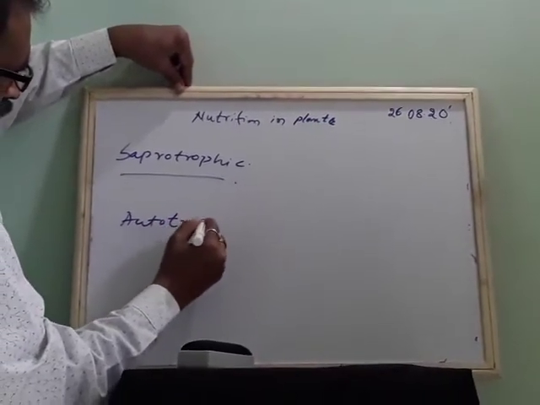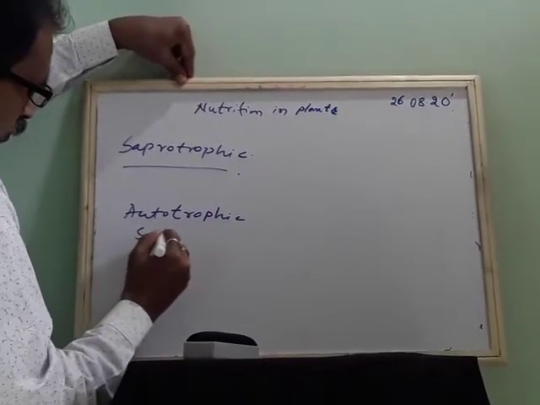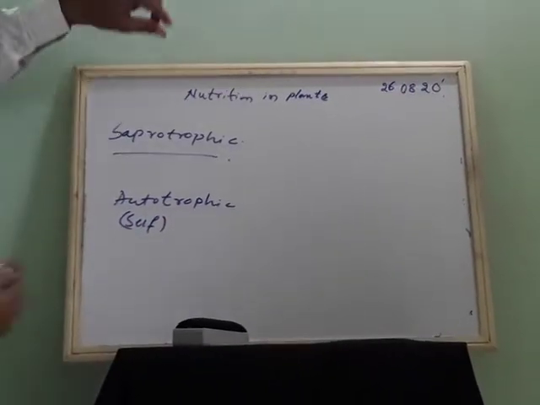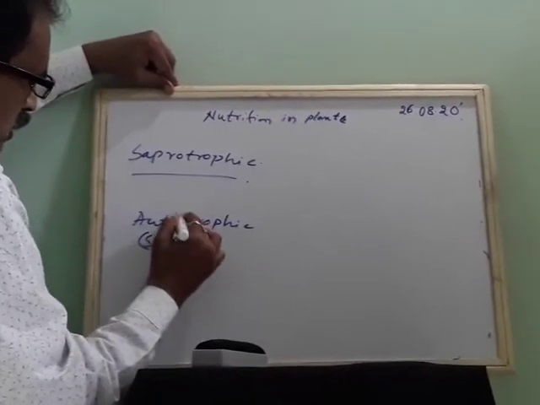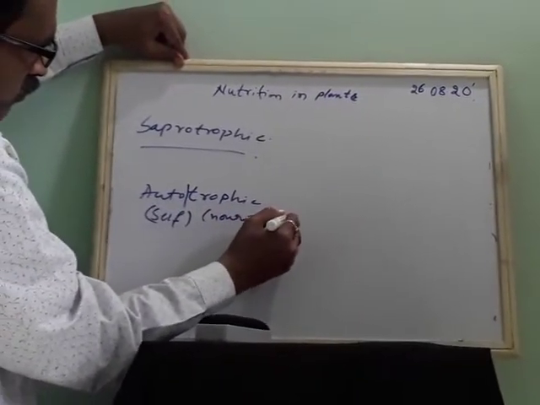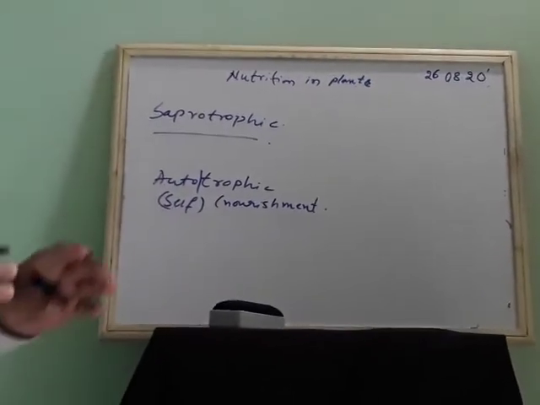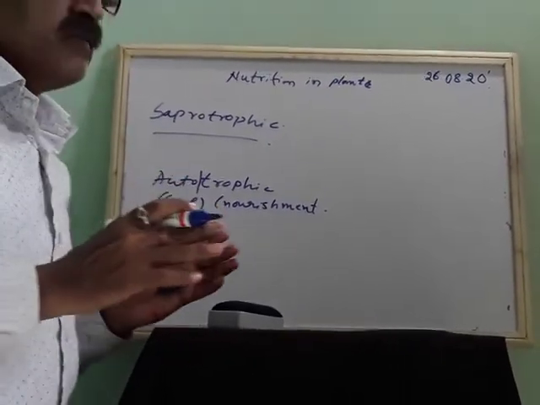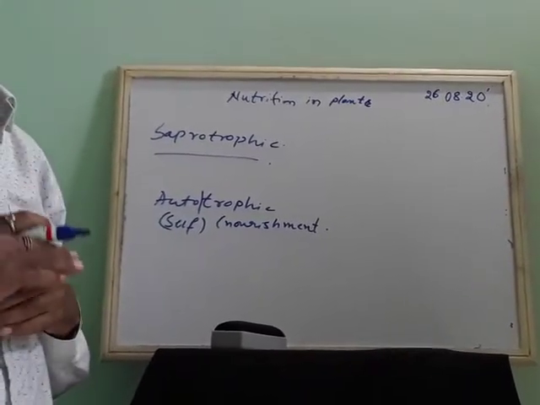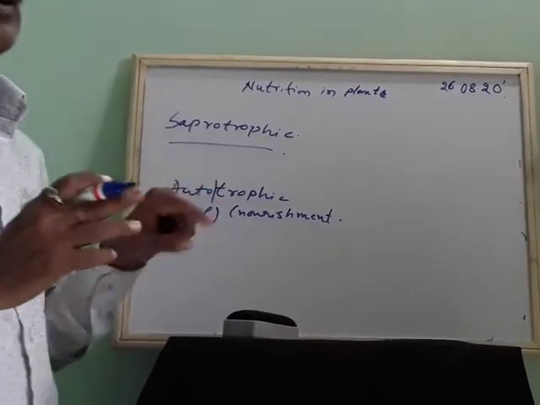Autotrophic nutrition. Auto means self. Trophic means nourishment. The organisms or any living beings which are able to prepare their own food by various methods are called autotrophs, with autotrophic nutrition.